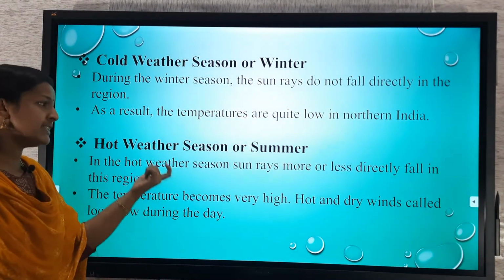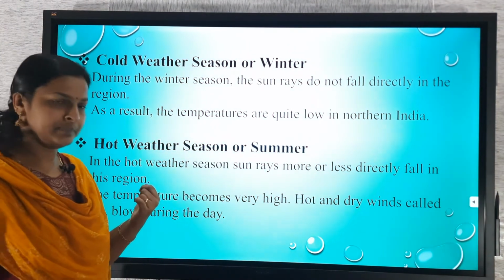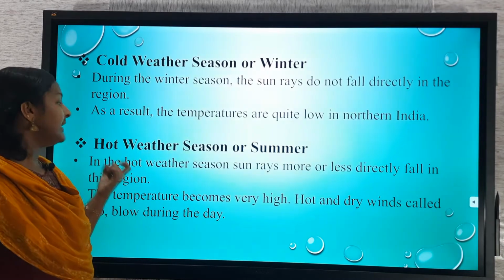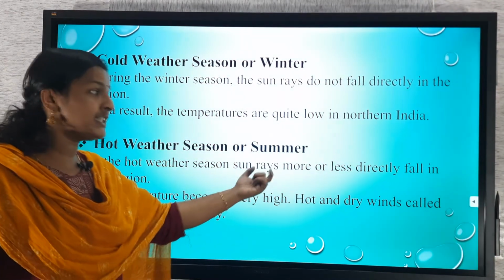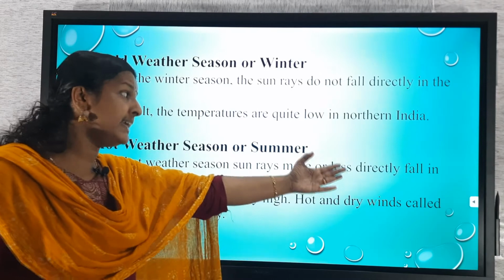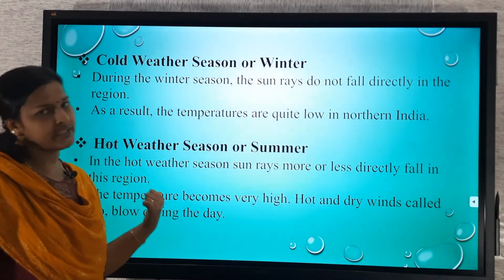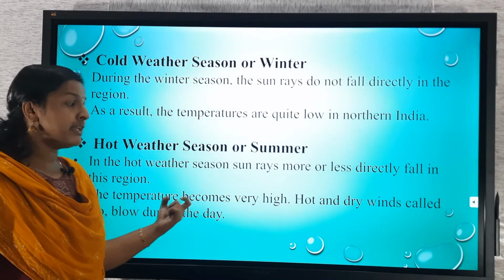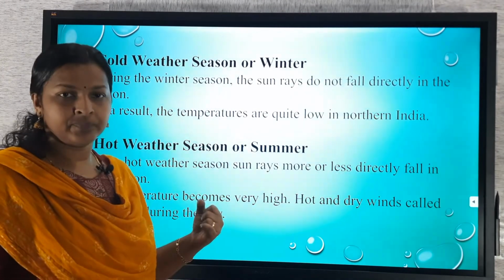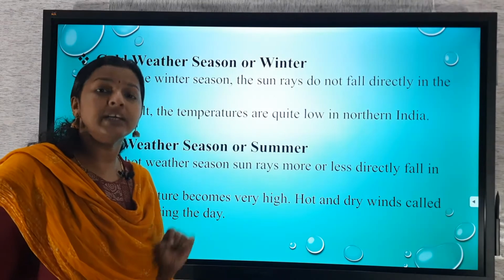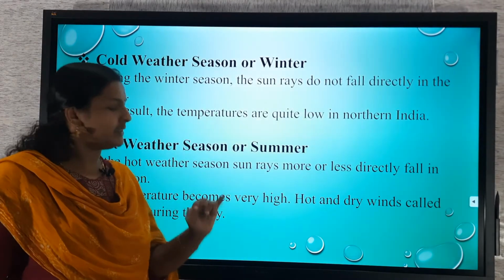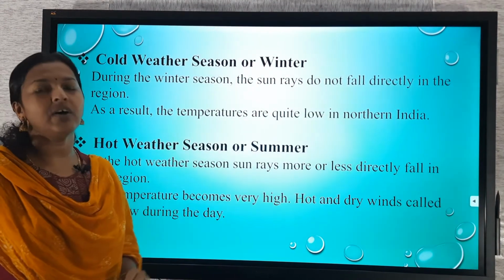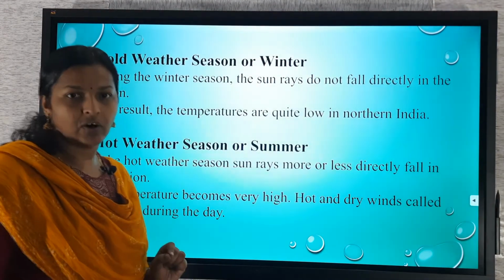Then hot weather season or summer season. We know it is a very hot and dry climate. In the hot weather season, sun rays more or less directly fall in the region. The temperature becomes very high. In this season, a particular wind blows at the daytime. That hot and dry wind of this season is called Lu.